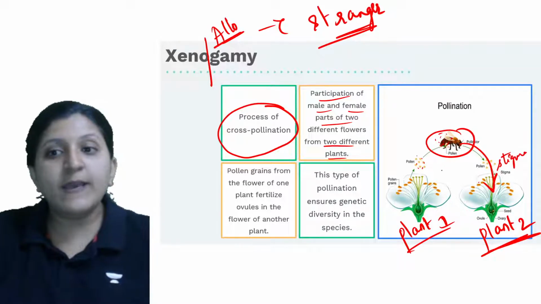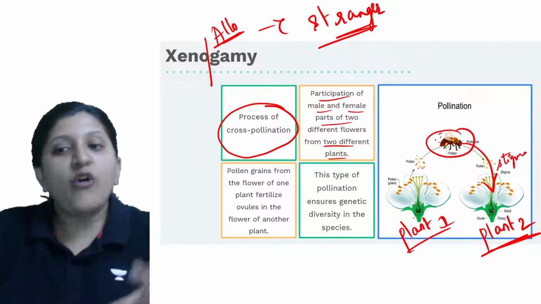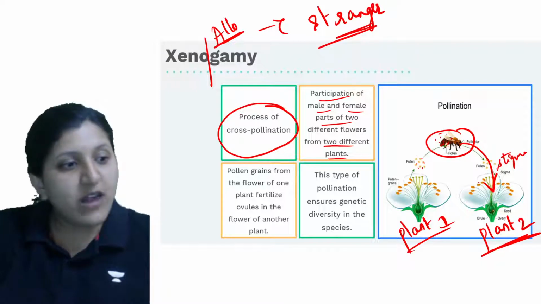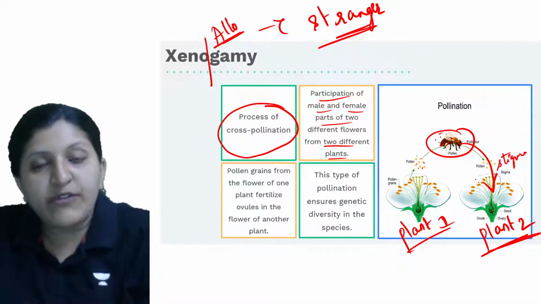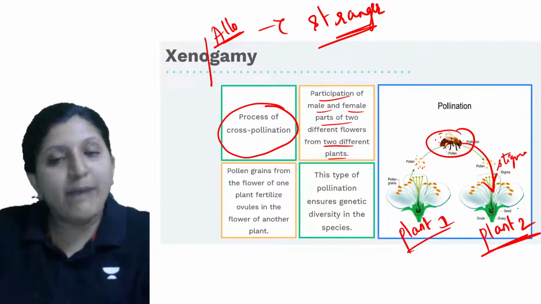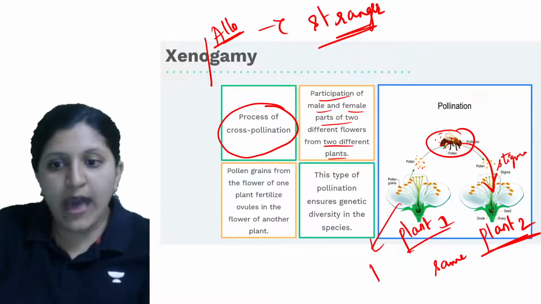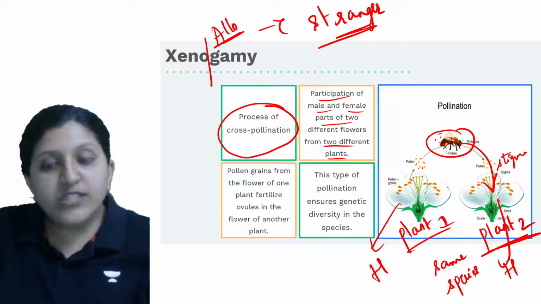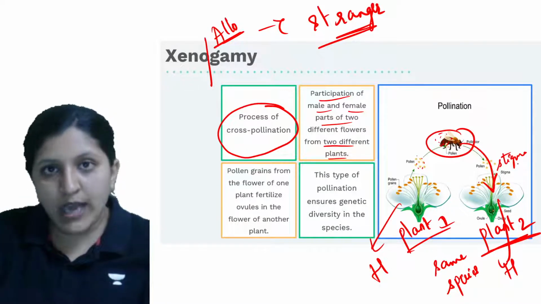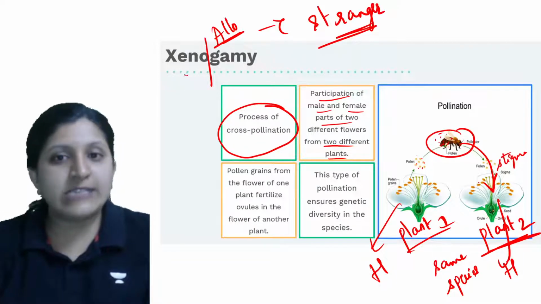So what is happening here? The pollen grain from the anther of one flower is being transferred to the stigma of another flower of a different plant, plant 2, but they are of the same species. So this is also a hibiscus, this is also a hibiscus, that means they are of the same species. So transfer is occurring from one flower to the flower of the other plant. That we call xenogamy.